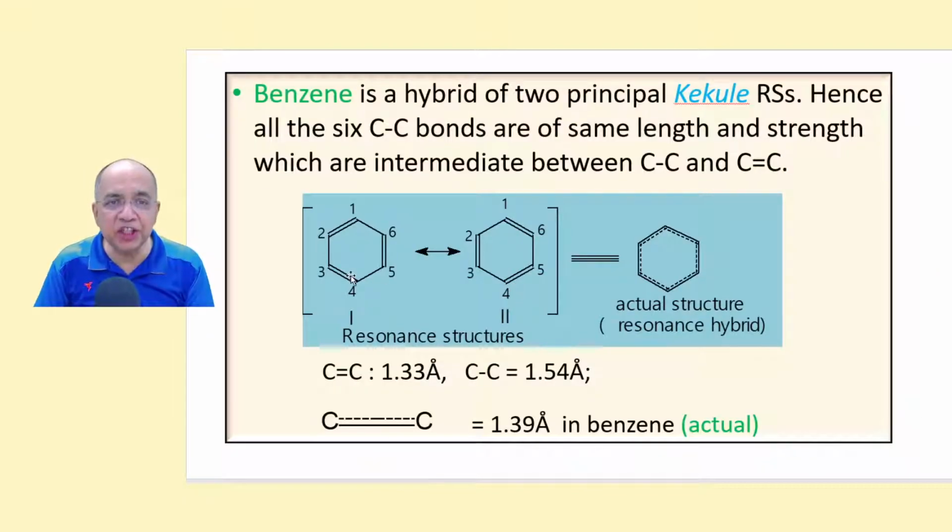Now similarly, benzene is a hybrid of these two Kekule structures. As a result, all the carbon-carbon bonds are identical. Neither a single bond nor a double bond, it is in between single and double. That is 1.39 angstrom. Not a double bond, not a single bond, but in between, because the average of these two contributing structures is this. These are called Kekule resonance structures.